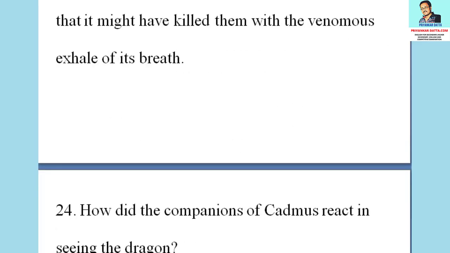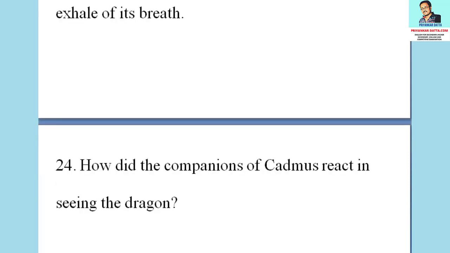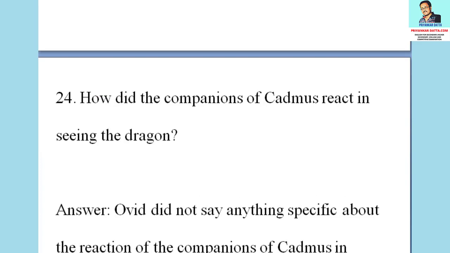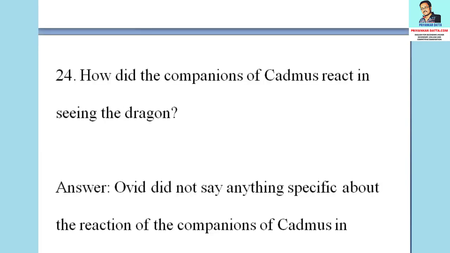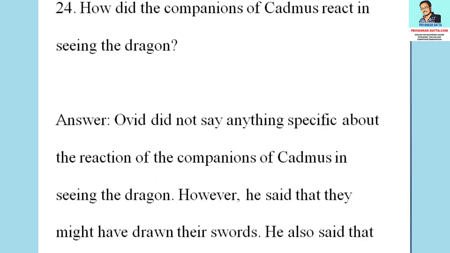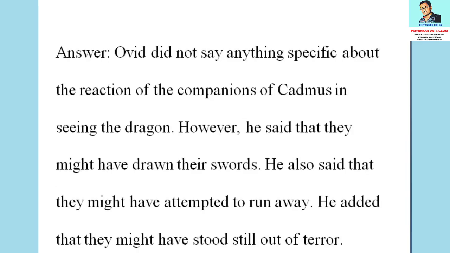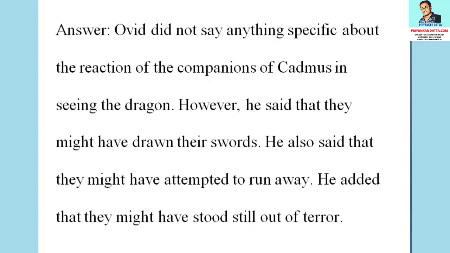The next question is, how did the companions of Cadmus react in seeing the dragon? The answer to the question is, Ovid did not say anything specific about the reaction of the companions of Cadmus in seeing the dragon. However, he said that they might have drawn their swords. He also said that they might have attempted to run away. He added that they might have stood still out of terror.